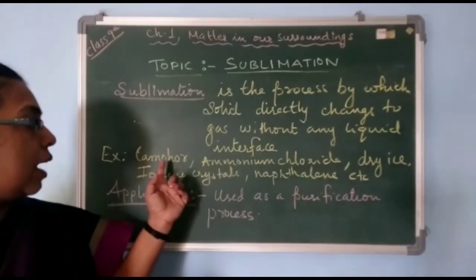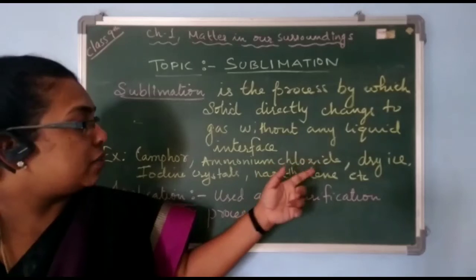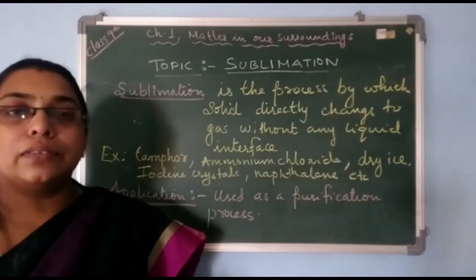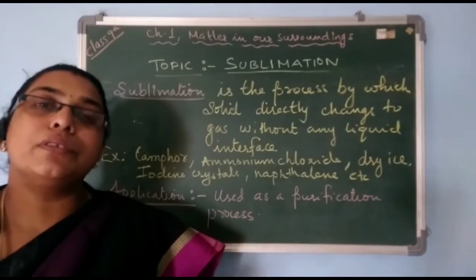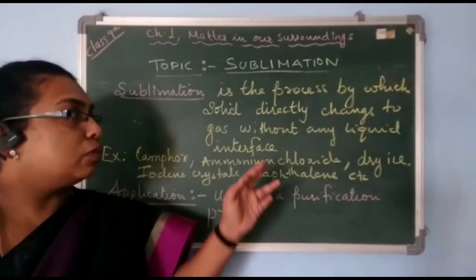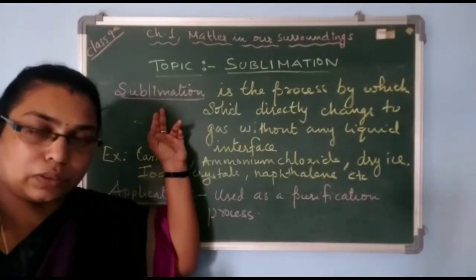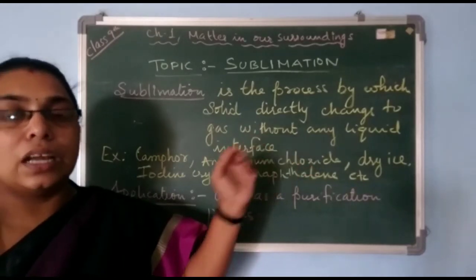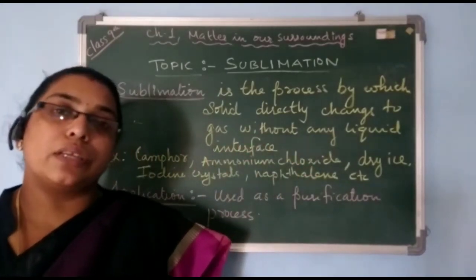And what are the examples? Camphor, ammonium chloride, dry ice, iodine crystals, naphthalene, etc. These are the examples, and these substances are called sublimable substances. That means those substances which carry out the sublimation process, that means going directly from the solid state to the gaseous state, are called sublimable substances.